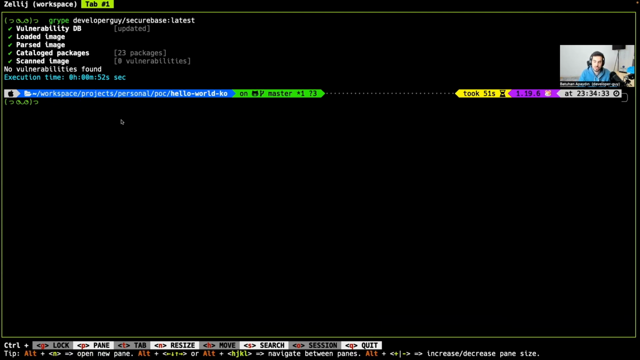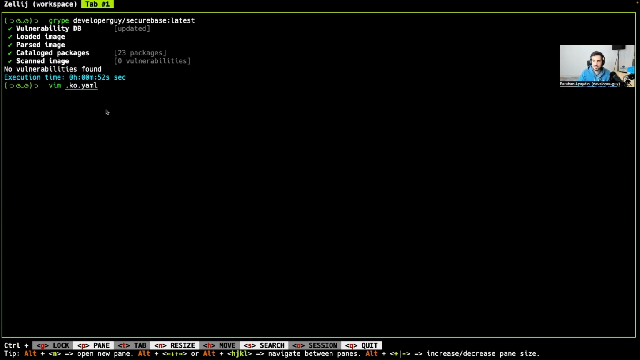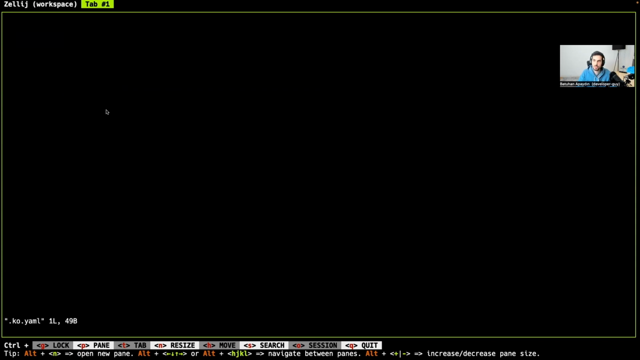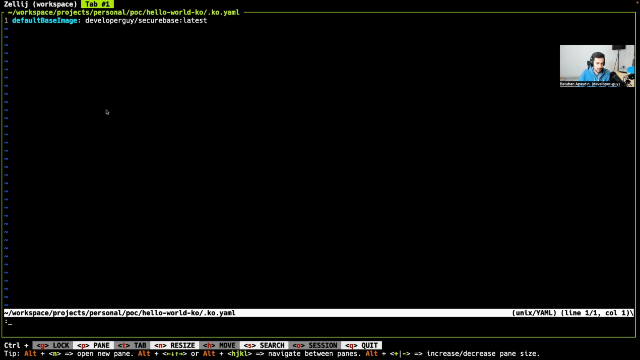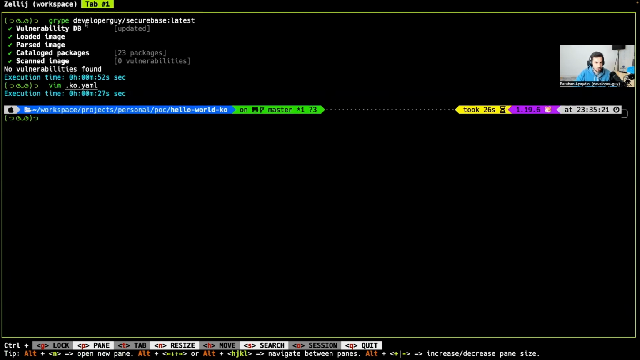The next step is to use that secure base image for our container image. This is where ko comes into the picture. We are going to use ko, as we already mentioned that ko is a container image builder for Go applications. This is ko's configuration file, and this is the field where we reference our secure base image. Once we define that, ko is going to use our base image as the base layer for our container image. So this is the next command that we are going to run in order to build our container image.